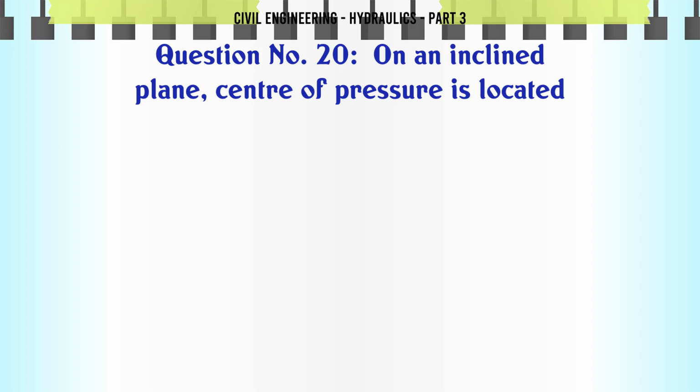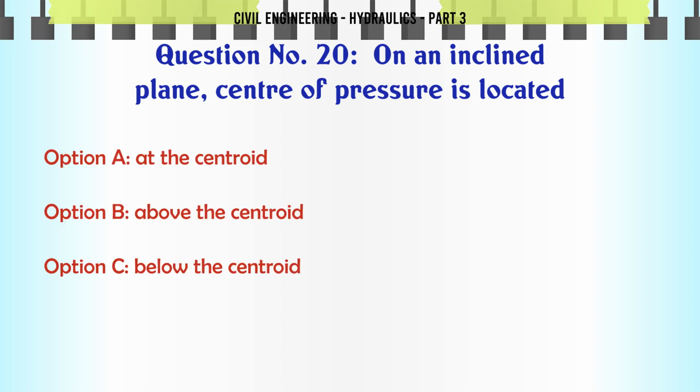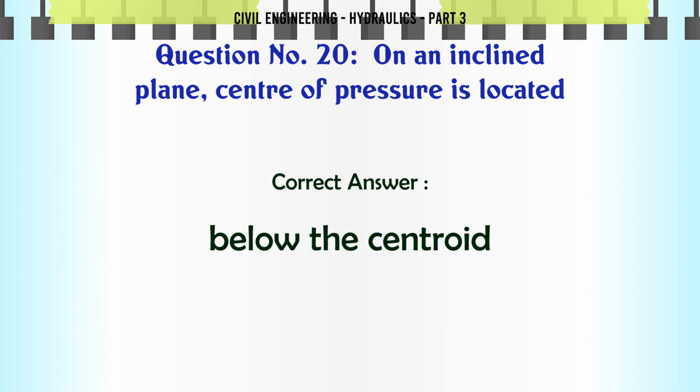On an inclined plane, center of pressure is located: A, at the centroid; B, above the centroid; C, below the centroid; D, anywhere. The correct answer is below the centroid.